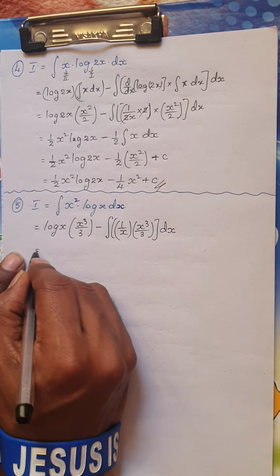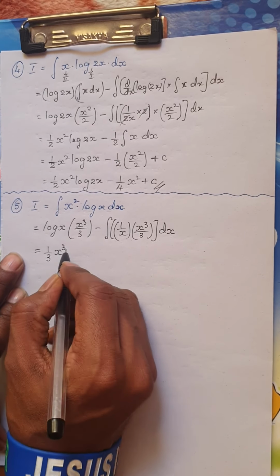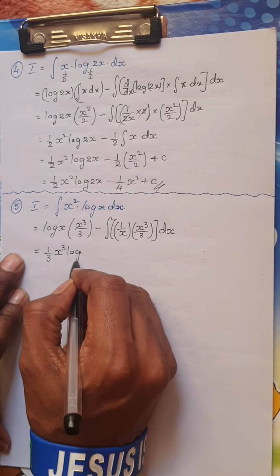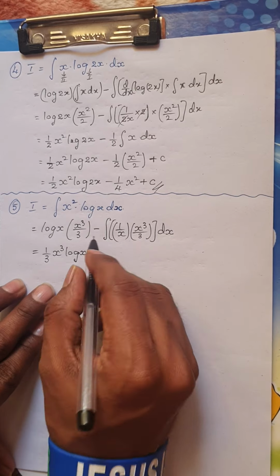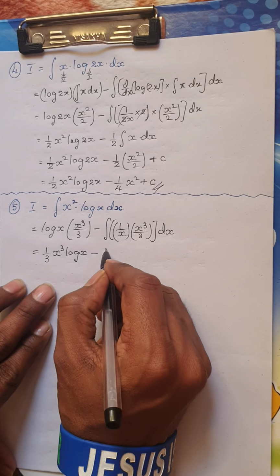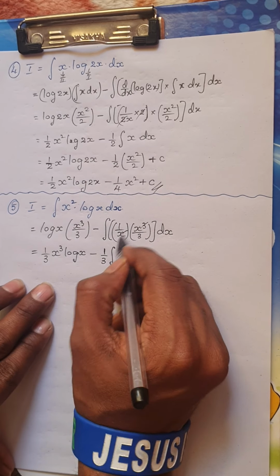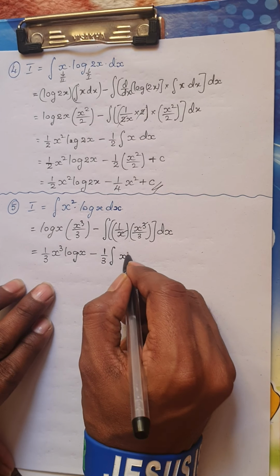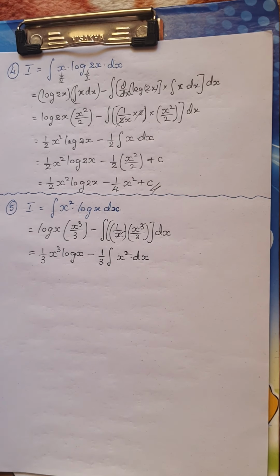I am doing it directly. So this is nothing but 1 by 3 as it is, I will get x cube into log x. This will remain as it is throughout, minus, now I have a constant 3 in the denominator, let me keep it as it is, 1 by 3 into integral of, I have x cube by x, so one x gets cancelled, I will have integral of x square dx.